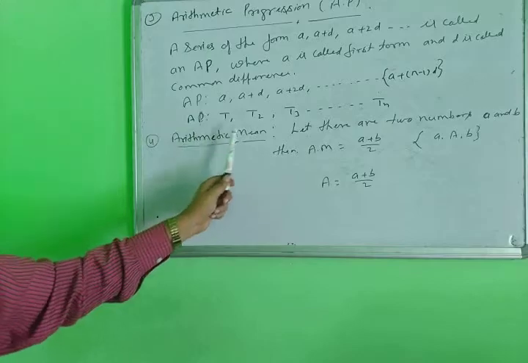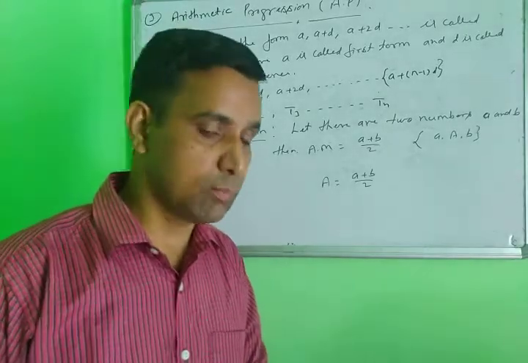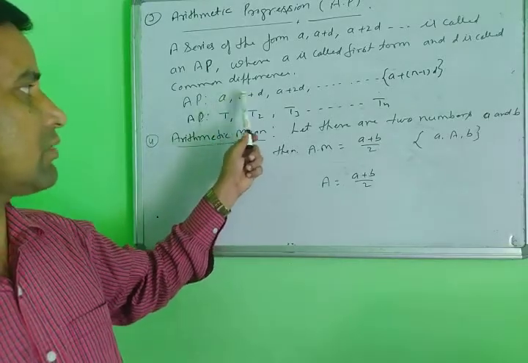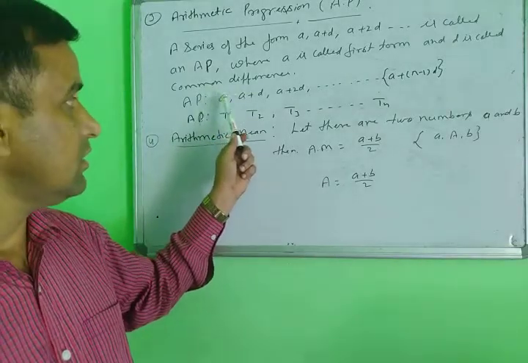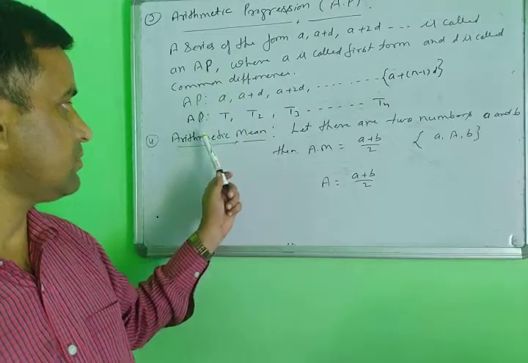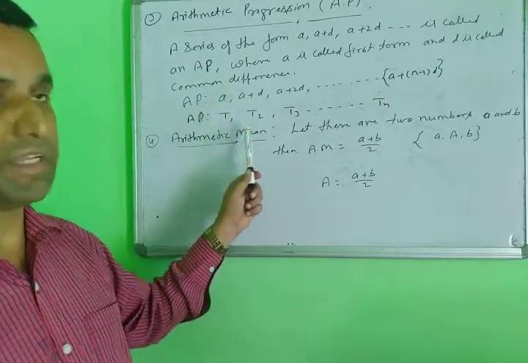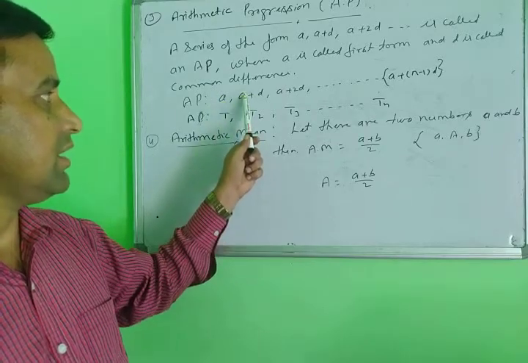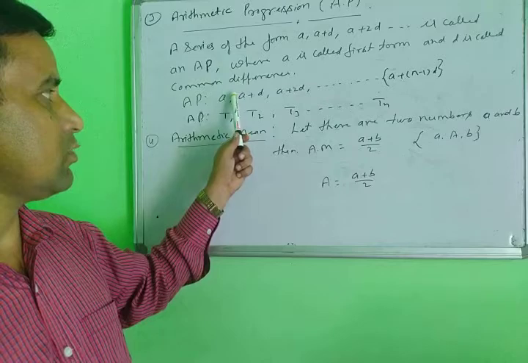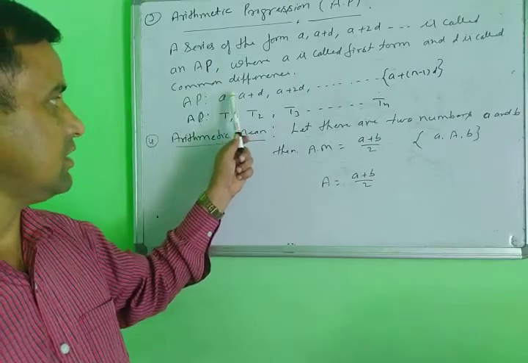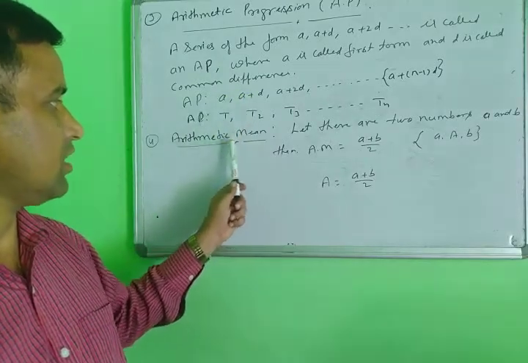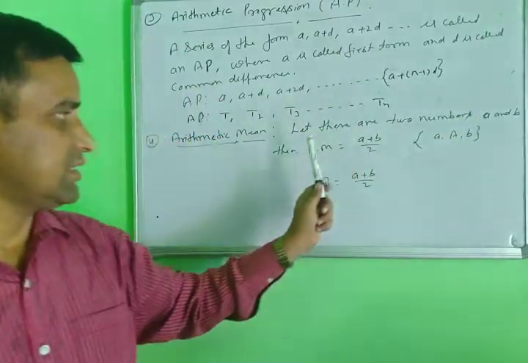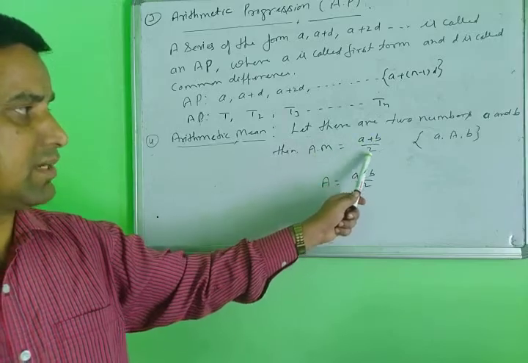Next, arithmetic mean. What is the arithmetic mean? Suppose you have any two numbers, a first term and a second term, and you require a number between them. This number is called the arithmetic mean. Suppose you have the first term a and the second term a plus d, and you insert any number between the first term and the second term. This is called the arithmetic mean. If the two numbers are a and b, then the arithmetic mean equals a plus b by 2.